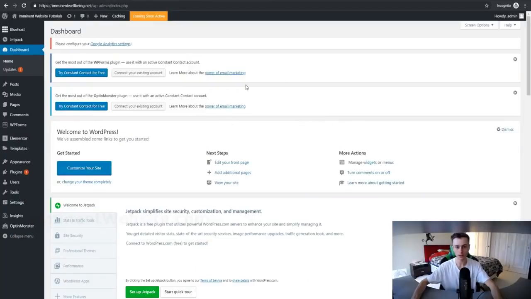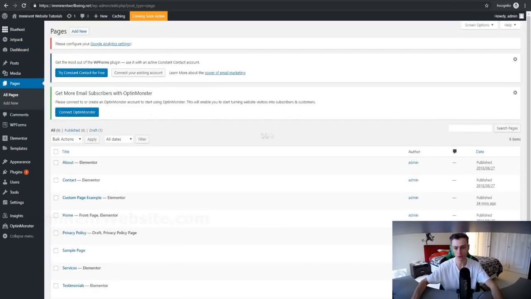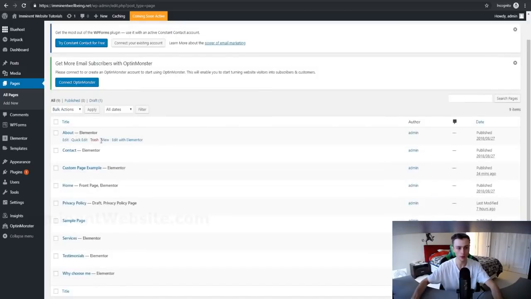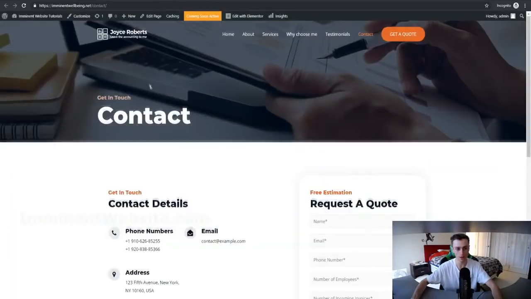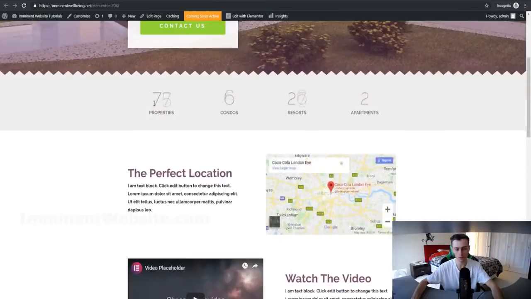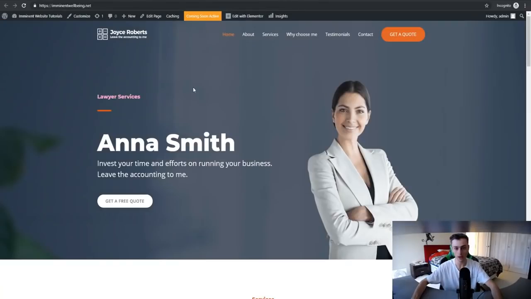All right, so we are back in our dashboard inside of WordPress. Now if we go back to all pages right here, you'll notice that we have a bunch of different pages from the template we actually chose right here. So we have the about page that we can see, we have the contact page, we have the custom page example that we created in today's video just before, so we can click on view and I'll show you again. We have our home page, obviously, services, testimonials. There's a lot of different pages that actually come with the template we just chose. So as you can see, the about me page, the contact page, the custom page that we just created before, and our main home page, right?